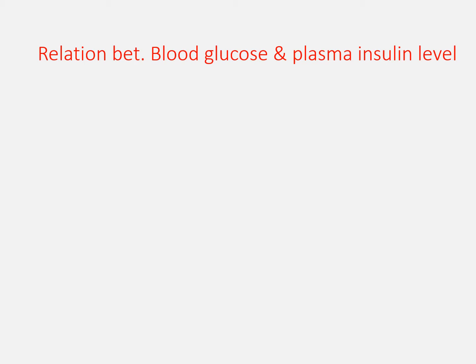When blood glucose level rises more than 90 milligram per 100 ml, there is a simultaneous increase in the insulin secretion. And when blood glucose level rises between 400 to 600 milligram per 100 ml, the insulin secretion reaches the peak level, that is 10 to 25 times. Now here,